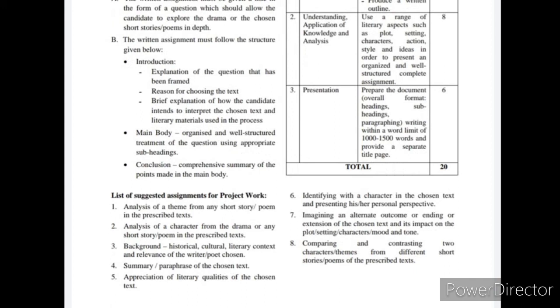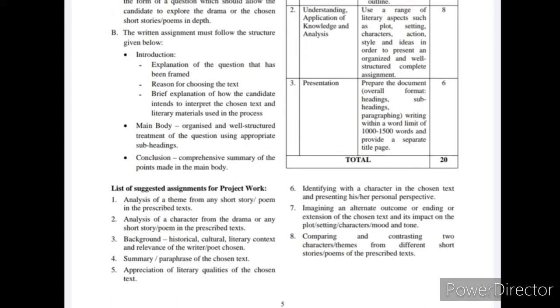Analysis of a theme from any one short story or poem in the prescribed text, that is whatever you do in the short stories, you have to analyze and you have to write about the theme of any one short story. There are 4 short stories in your syllabus for class 11. You have to prepare any one. Now all these cannot be done. Any one of these has to be done.